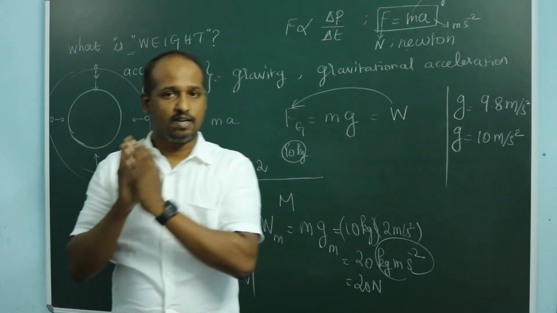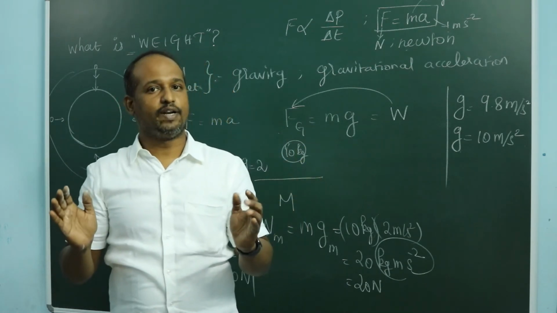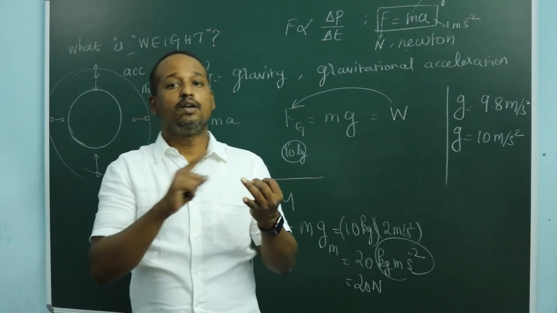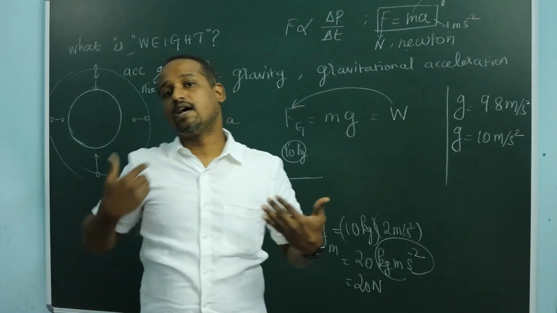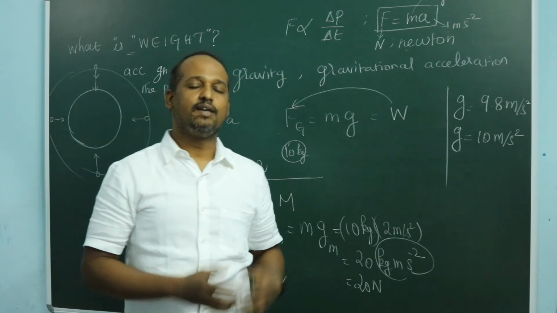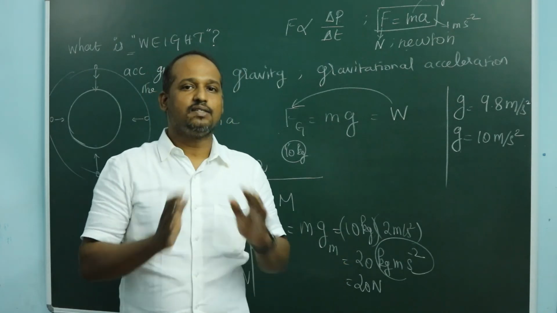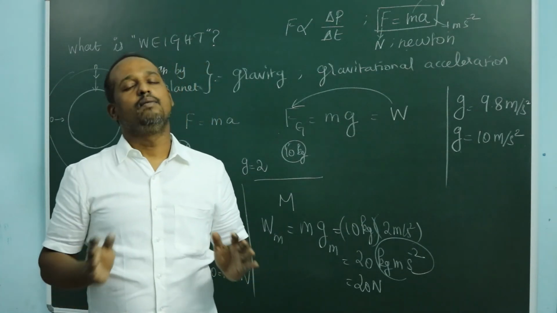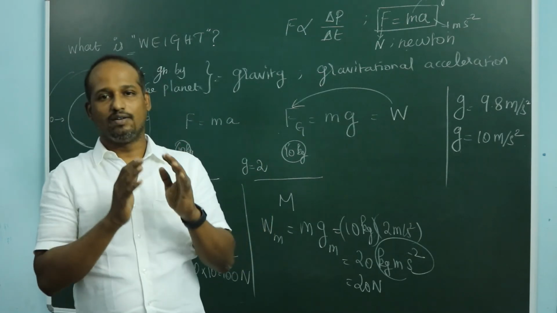One thing to be understood very clearly: weight is nothing but gravitational force. Whatever is the nature of force, the same is the nature of weight. Weight is a vector because weight is force. The unit of weight is Newton, not kilogram. Whenever we are asked what our weight is, we usually say it's 40 kilogram, 80 kilogram, 100 kilogram. That is a common misconception, and we are not supposed to say that. But it is understood and agreed, so let's go on using that.